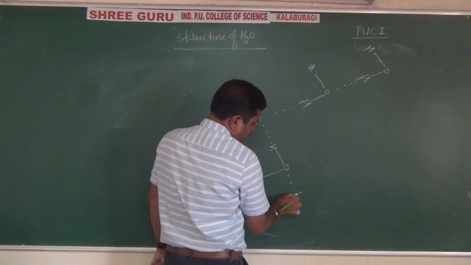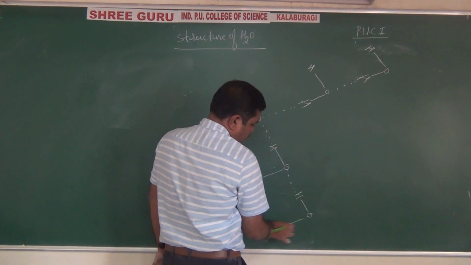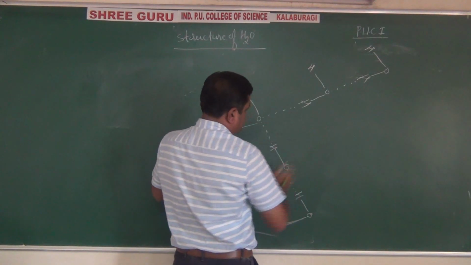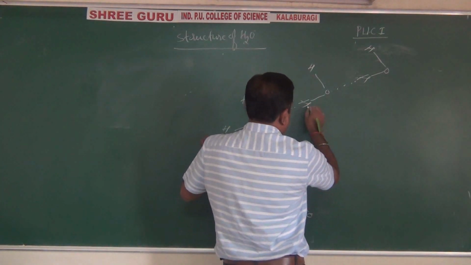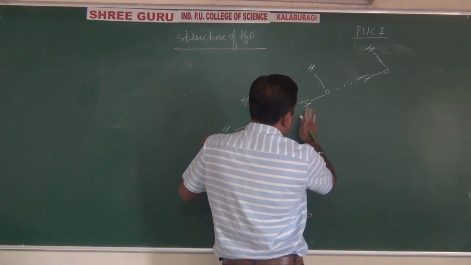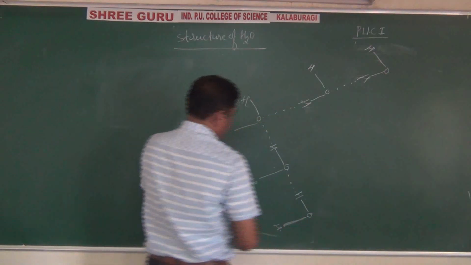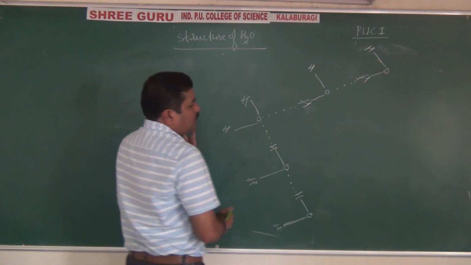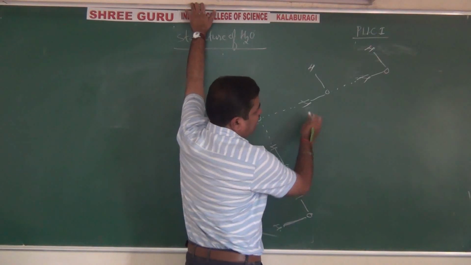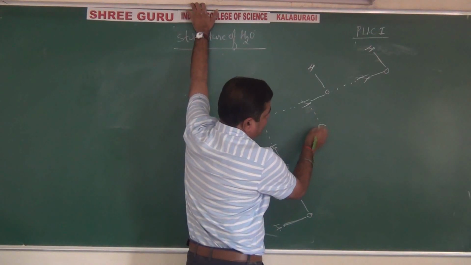Like this, water molecules form flat cage-like structures. They will attach like this with the hydrogen.